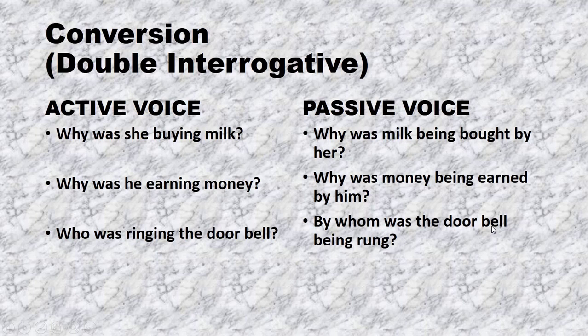Was the doorbell. Doorbell is the object, being rung. Rung is the third form, or you may say past participle form, right? And ringing is the ing form, right? This sentence is not so complicated. It is also the same, but in this sentence we will change who into by whom. The remaining parts of the sentence will be changed according to the same method which we used to implement in other types of the sentence.